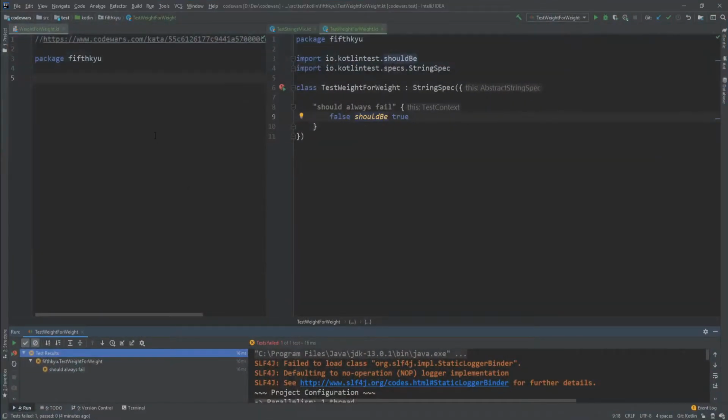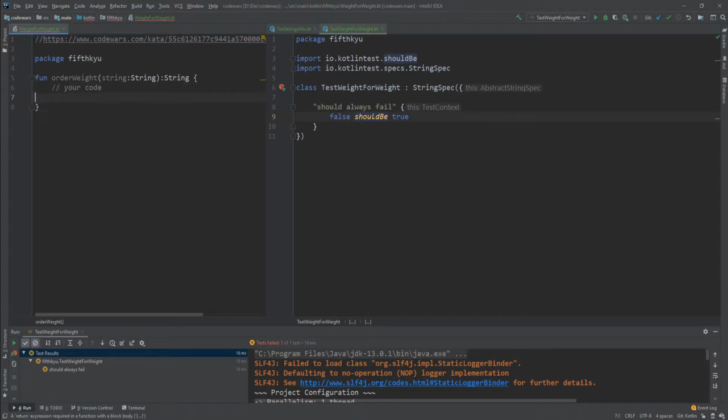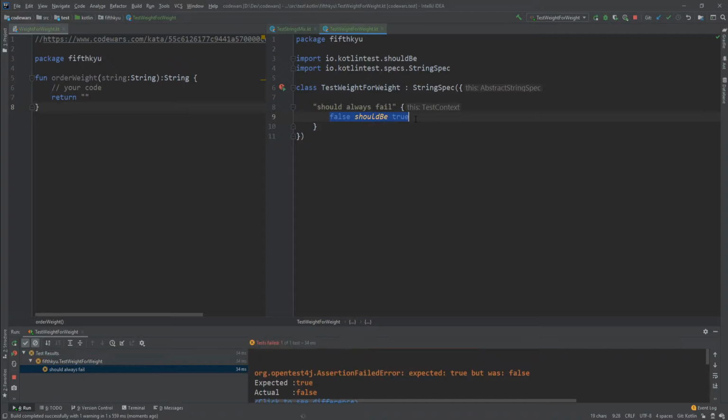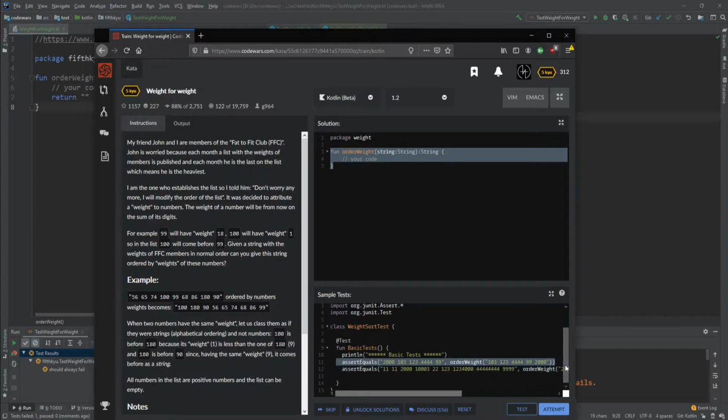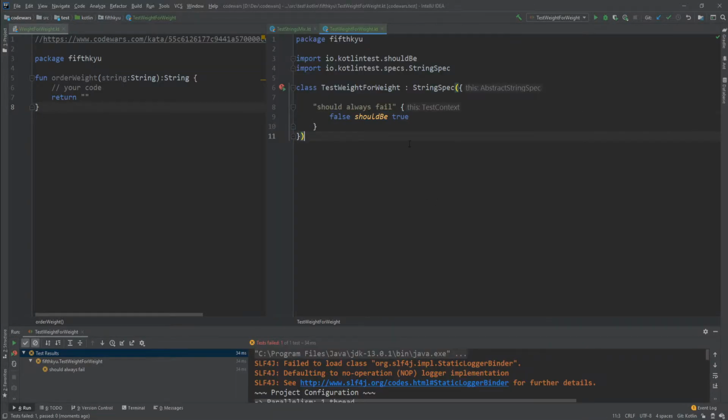I already prepared, as usual, my functions, a class and a test. The test is currently failing, as it should, because this should never be true. Okay, so let's have a look. Real quick, I'll just add in, oh, let's just use their example. Oh no, I don't want to do that yet. I'll just add it in here real quick. Codewars test. Okay. And this should be a to-do, because I haven't done it yet.